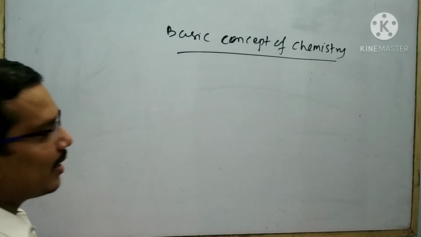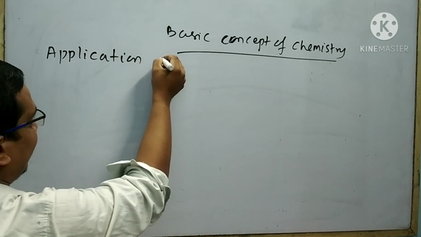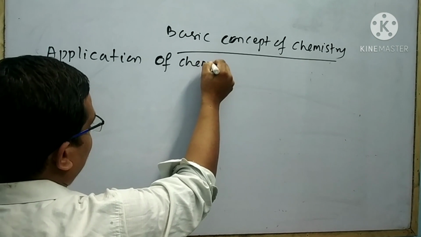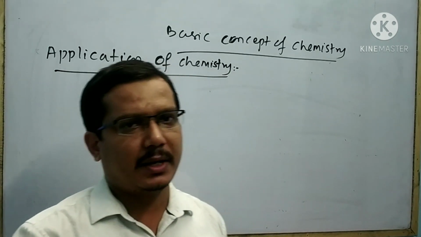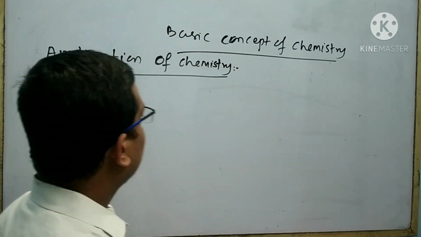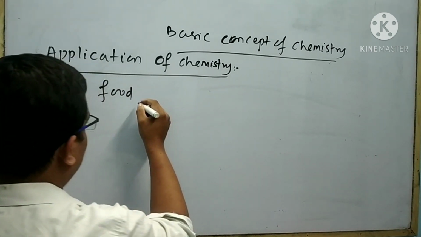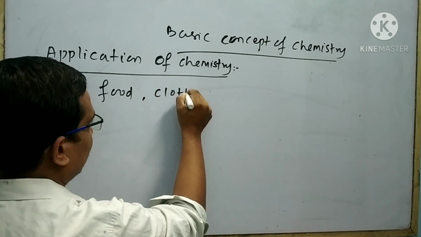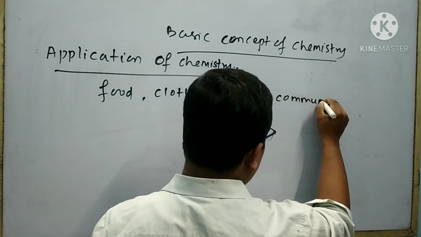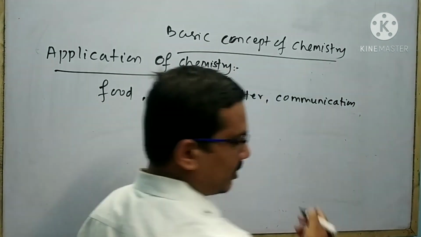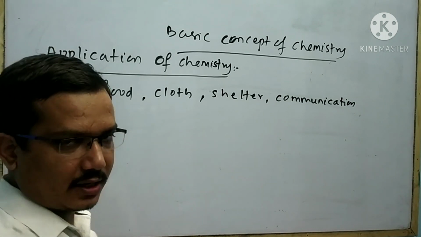Let me explain what are the applications of chemistry. Why we need chemistry. There are a large number of applications of chemistry in our daily life. For example, food. Next application of chemistry is in cloth, shelter, communication, transportation, health, that is your medicine, like that.